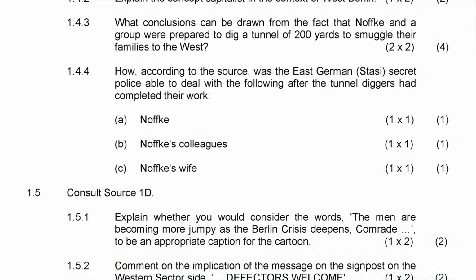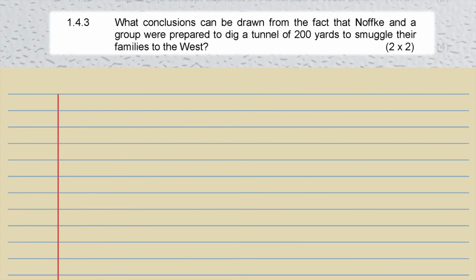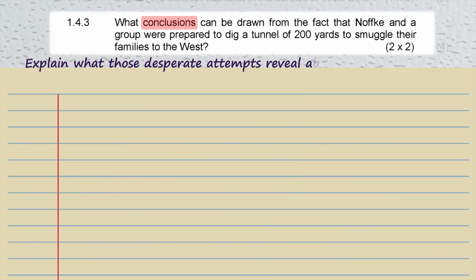Next is 1.4.3, the question about the various ways in which the East Berliners tried to reach the Western sector. The question reads, what conclusions can be drawn from the fact that Nofke and a group were prepared to dig a tunnel of 200 yards to smuggle their families to the West? The examiner is not asking you to list the escape methods. Instead, you must explain what those desperate attempts reveal about life under communist rule.